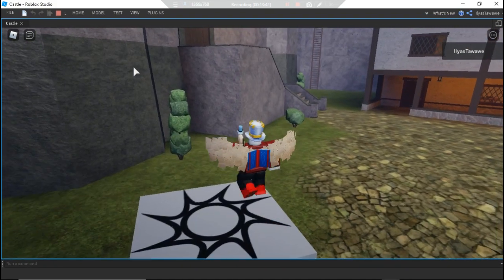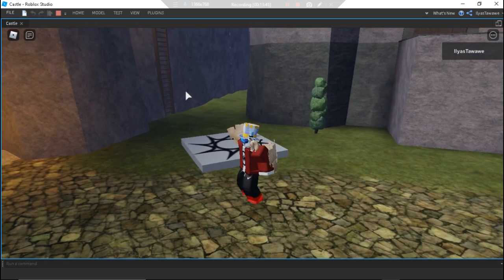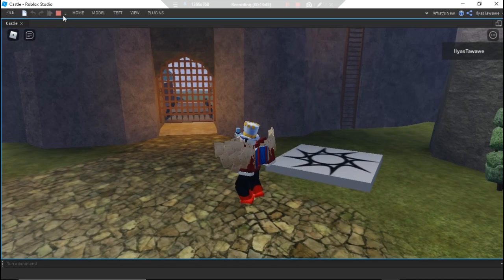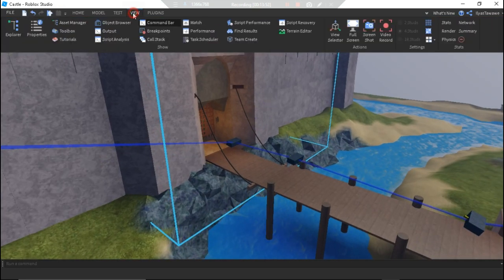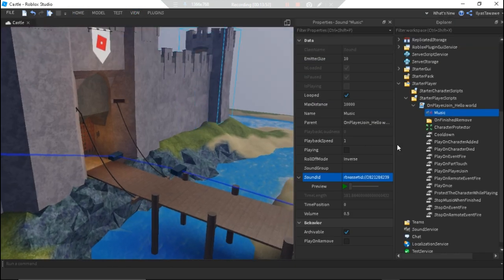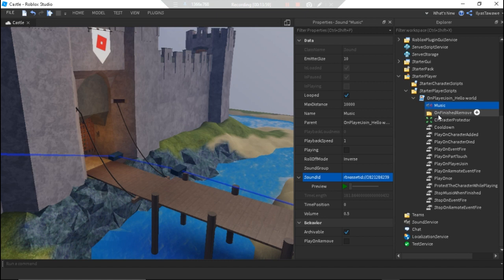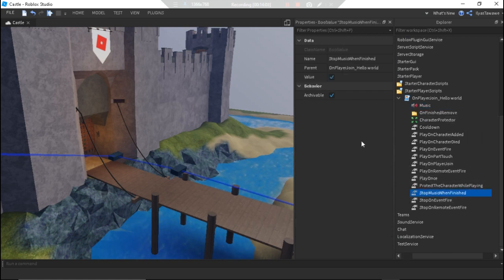Okay, and the music stops after a little bit. Even though it's not the best, I'll fix it later on in the rework of the plugin. By the way, if you don't want the music to stop until it's ended, I'll get my export and properties in the view tab and come to stop music when finished. If you turn this value off, the music will keep playing until it finishes.